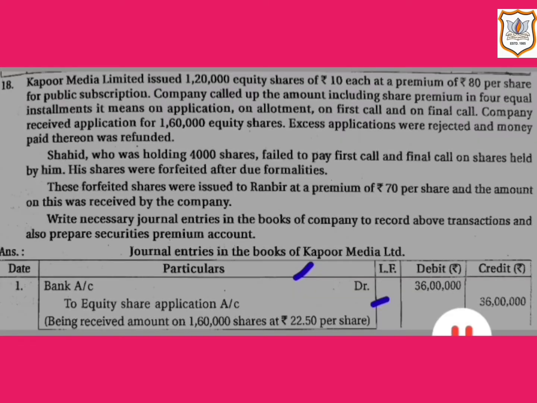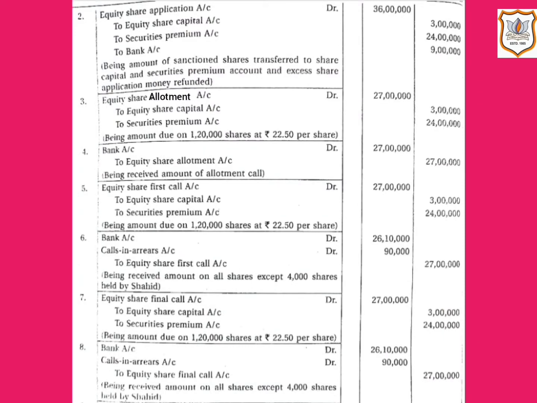Now let us see the next journal entry, that is for transfer of the amount of sanctioned shares to share capital and securities premium account and refund of excess share application money. So here equity share application account will be debited by rupees 36 lakh, that is 1,60,000 shares multiplied by rupees 22.5.